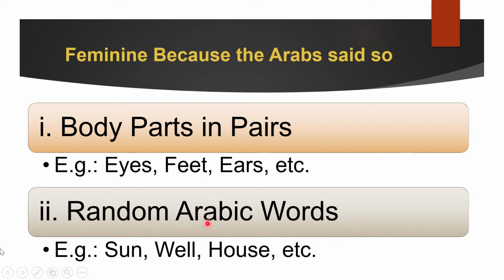Next, random Arabic words which really don't have any correlation between them. For example, sun, well, house, or many more like stars, that also is fake feminine. And these words, they don't have any connection. So how will we learn them? We're going to learn them through a special technique which I learned. So what are these words? We'll see them in the next slide.